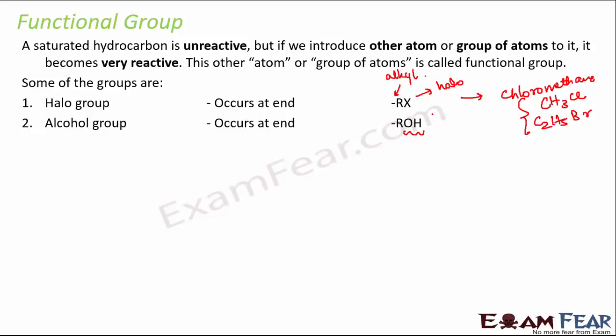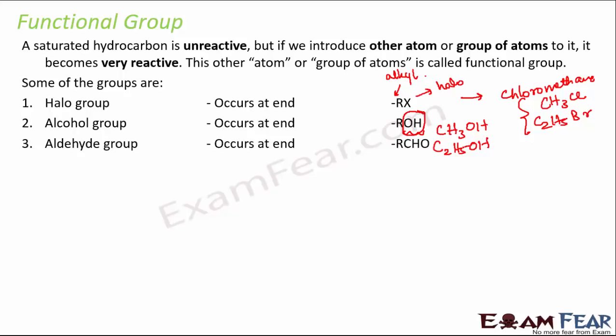When one hydrogen in an alkane is replaced by a hydroxyl group, this OH group is called the hydroxyl group, we get alcohol. Some examples are CH3OH, that is methyl alcohol or methanol. Similarly, C2H5OH is ethyl alcohol or ethanol, right? So methanol, ethanol, propanol also form a homologous series, right?